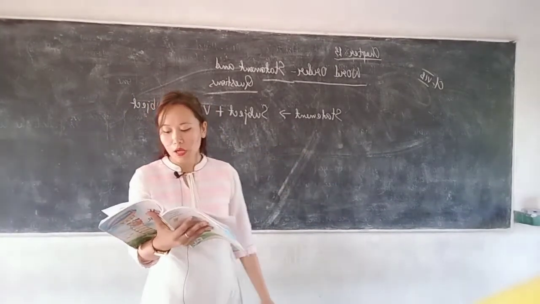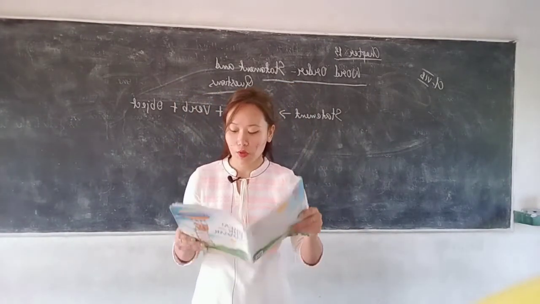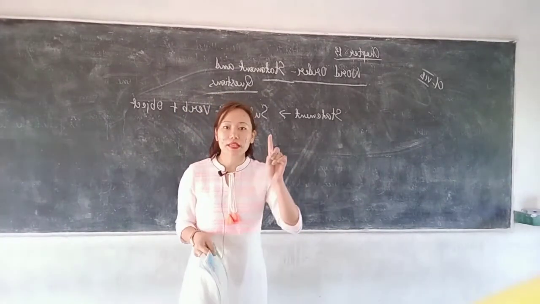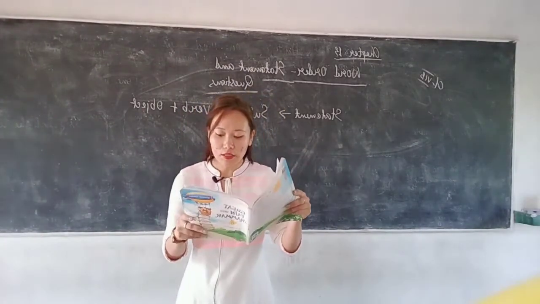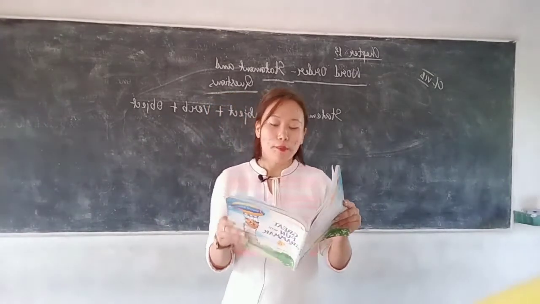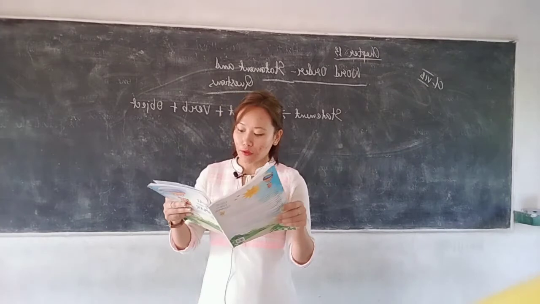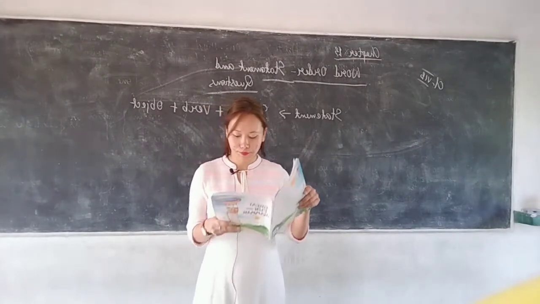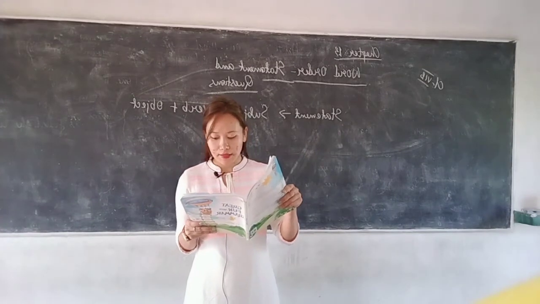Remember, articles and prepositions are used before nouns and not verbs. So you have to keep in mind in a statement that articles, what are your articles? A and the. When you have articles or prepositions to write, you have to use them before the noun, the naming word, if required, not before the verb. Like: we went to the zoo, the boys are playing in the garden, my dog likes biscuits.